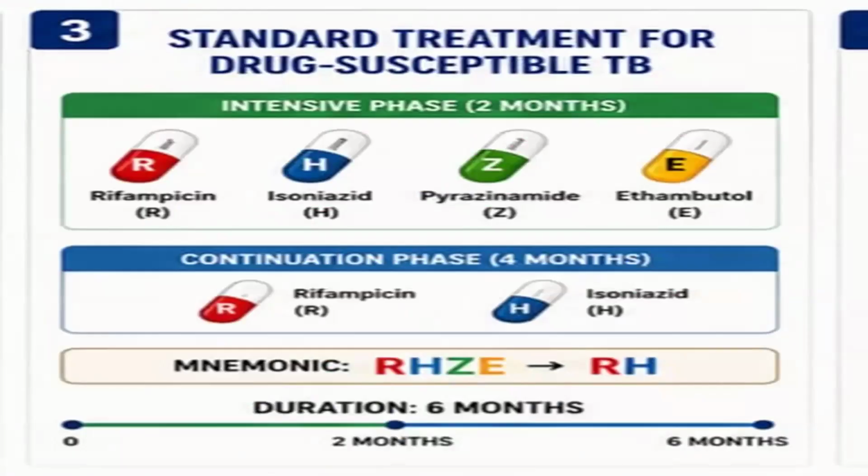For drug-susceptible tuberculosis, the standard regimen consists of two phases. The intensive phase lasts for 2 months and includes Rifampicin, Isoniazid, Pyrazinamide, and Ethambutol, remembered by the mnemonic RHZE. This is followed by the continuation phase of 4 months using Rifampicin and Isoniazid, remembered as RH. Therefore, the total treatment duration is usually 6 months. Adherence throughout the entire course is essential to achieve cure and prevent resistance.